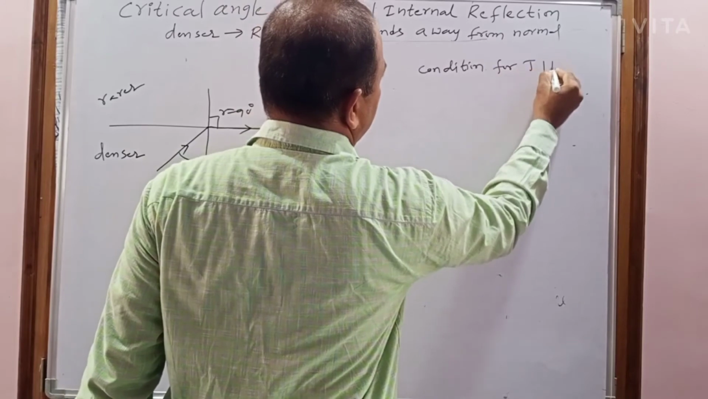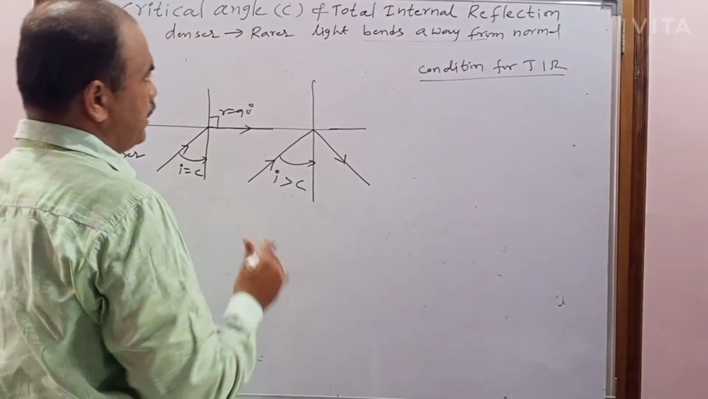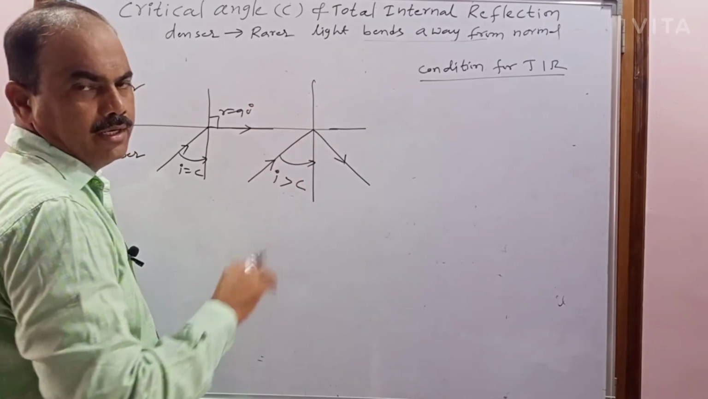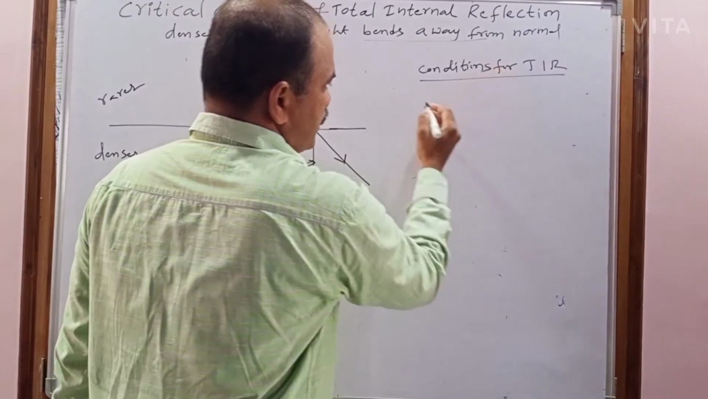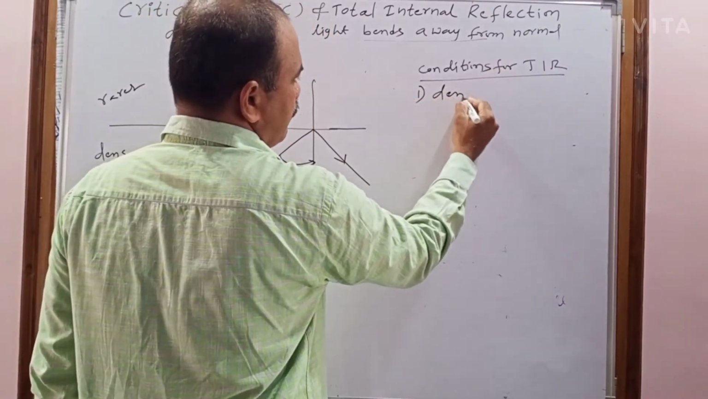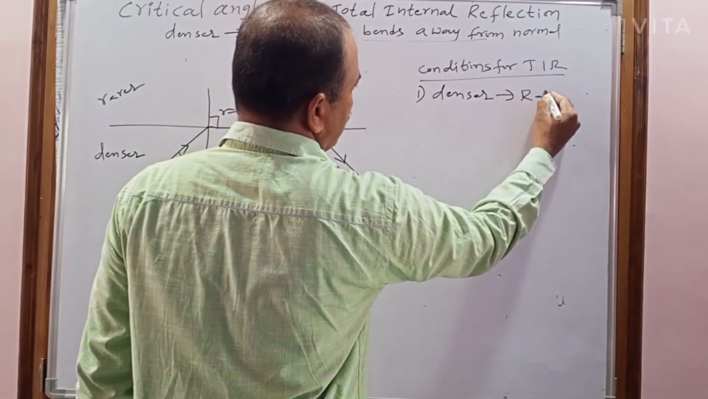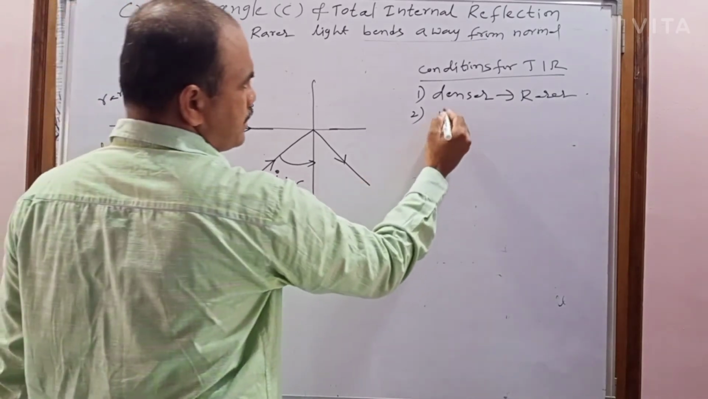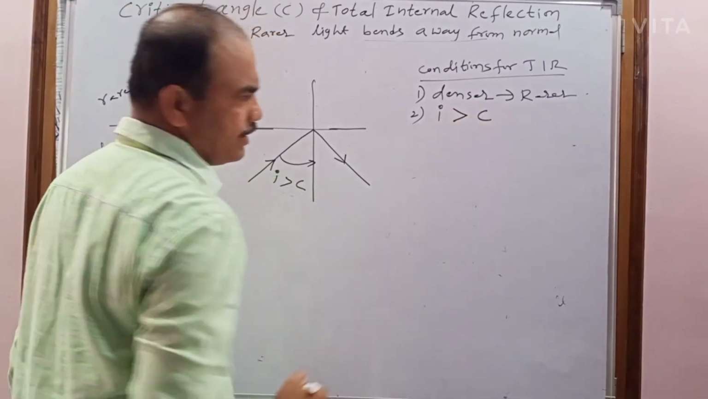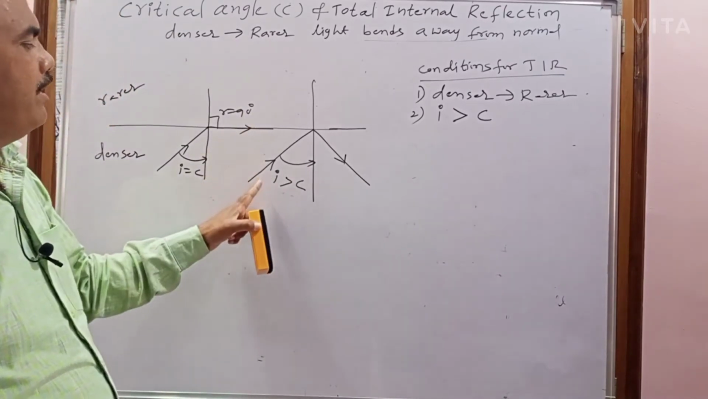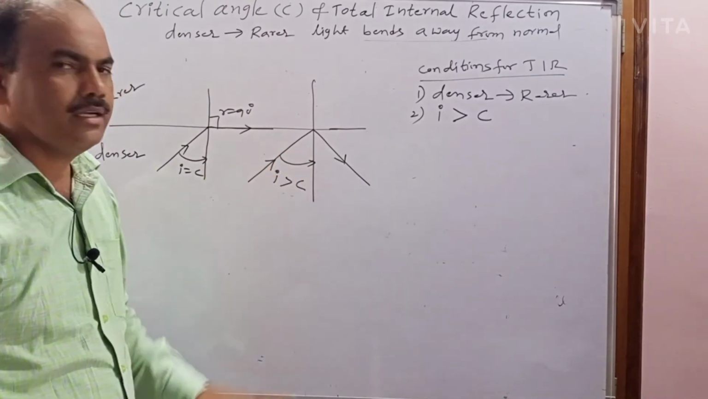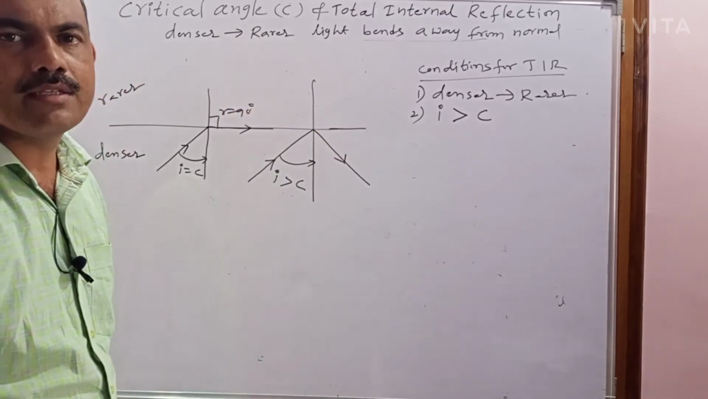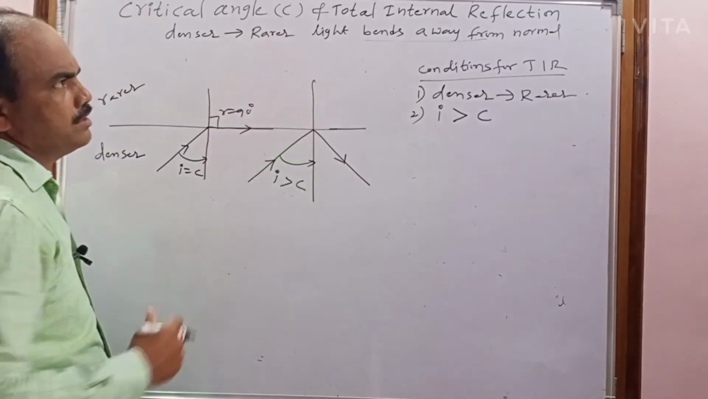The conditions for total internal reflection, whereby the light incident returns into the same denser medium, are: first, the light must travel from denser to rarer medium, and second, the angle of incidence must be greater than the critical angle. Then only the light that is incident in the denser medium is totally reflected into the same denser medium. That phenomenon is known as total internal reflection.